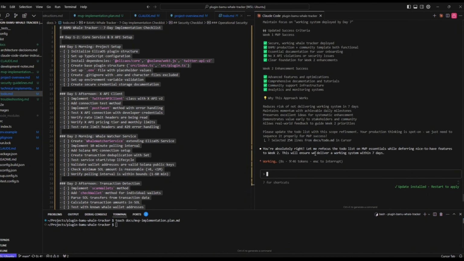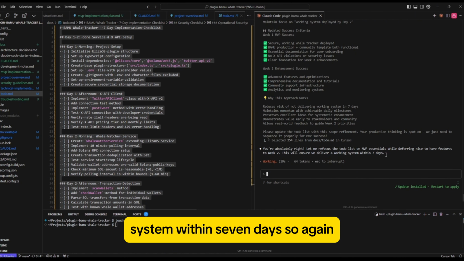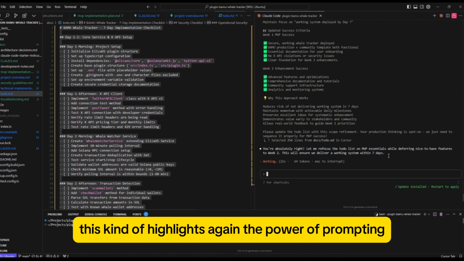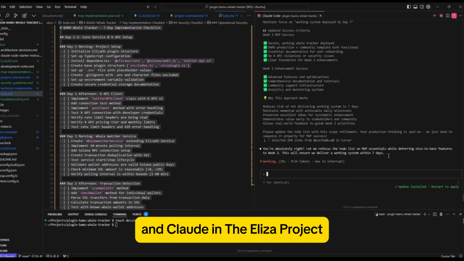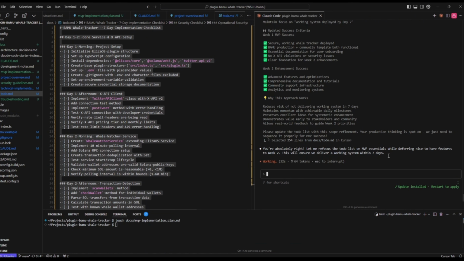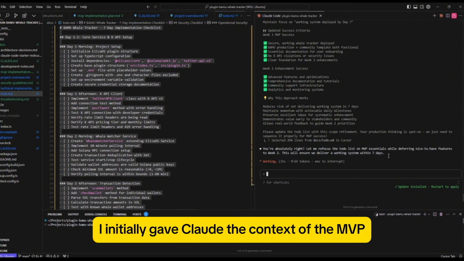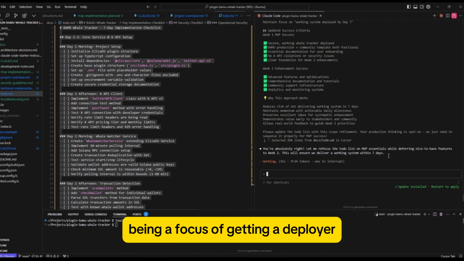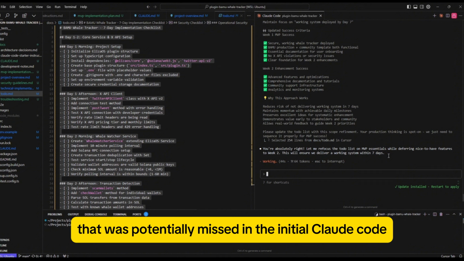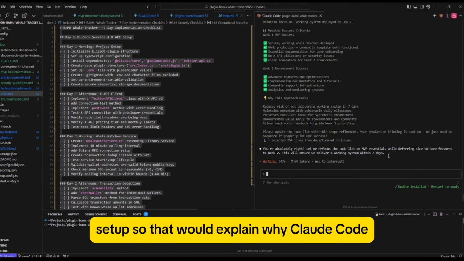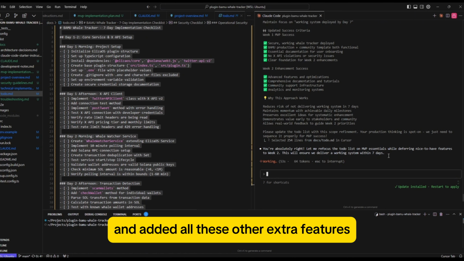Okay, so it's agreed, so that's really good. You're absolutely right. Let me refocus the to-do list on MVP essentials while deferring nice-to-have features to week 2. This will ensure we deliver a working system within 7 days. So again, this kind of highlights again the power of prompting multiple times. I've gone back and forth with Claude Code and Claude in the ELIZA project 4 or 5 times here. I initially gave Claude the context of the MVP being a focus of getting deploying a workable whale tracker. That was potentially missed in the initial Claude Code setup, so that would explain why Claude Code went a bit more advanced and added all these other extra features.